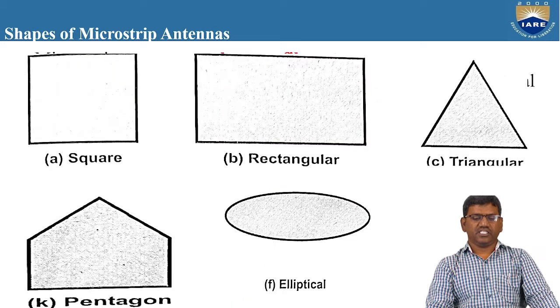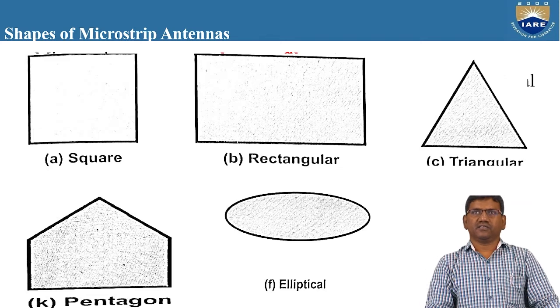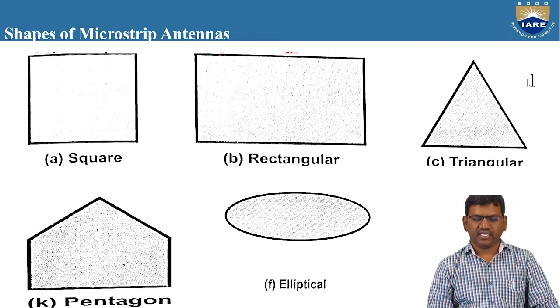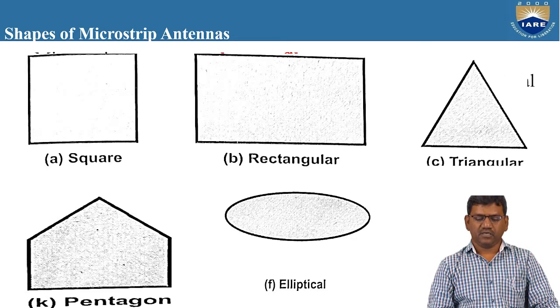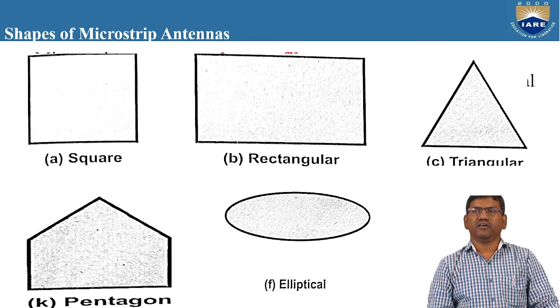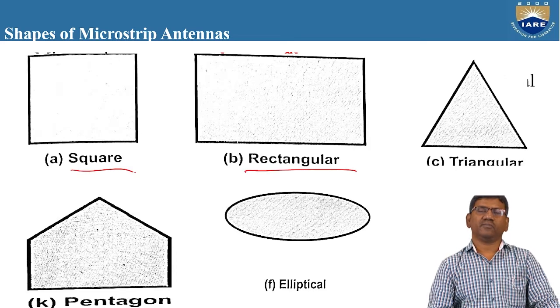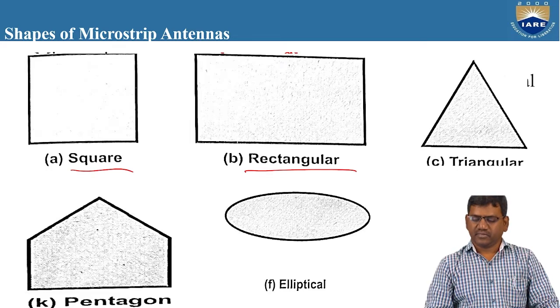So these are the different shapes of the microstrip antennas. You can see on the display the square shape, the rectangular shape, the triangular shape, the pentagon shape, and also the elliptical shape. So these are the different types of microstrip antennas. And the most popular shapes which we use for most of the practical applications are square and rectangular. That means rectangular and square are more popular for most of the applications which we are going to use practically.